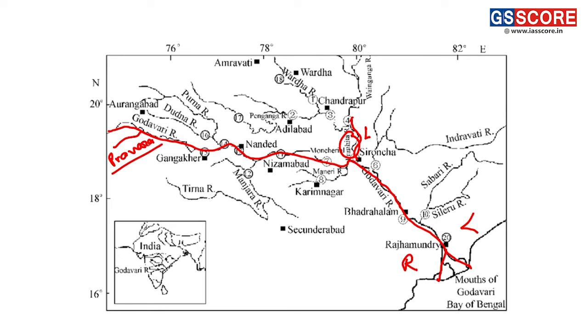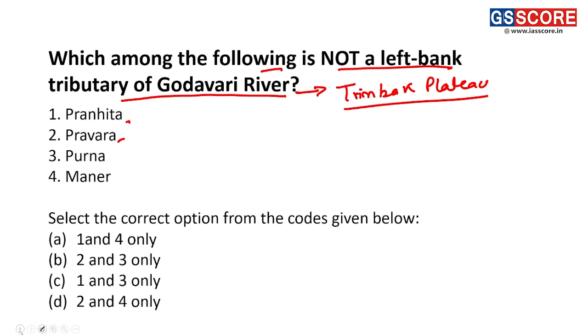This is the Pravara river. So we can see it is a left bank tributary here. Sorry, it is a right bank tributary. Pravara is the right bank tributary. Then next is Purna river.